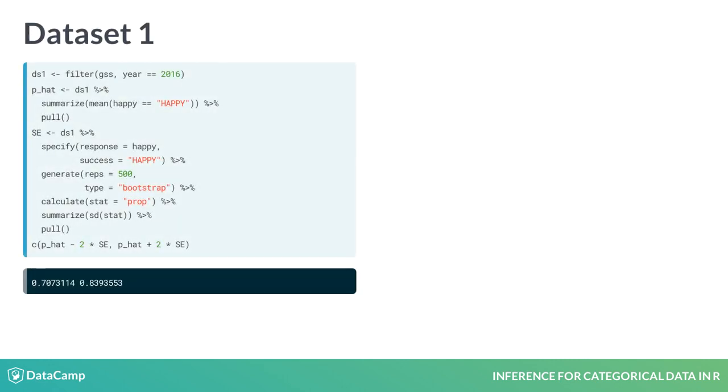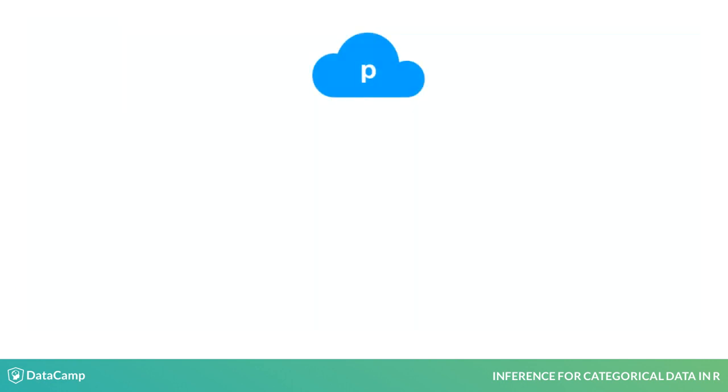The data from which this interval was constructed is from 2016, and we can plot both p hat and the resulting interval on a number line here. Now, to understand what is meant by confident, we need to consider how this interval fits into the big picture. In classical statistical inference, there is thought to be a fixed but unknown parameter of interest, in this case the population proportion of Americans that are happy.